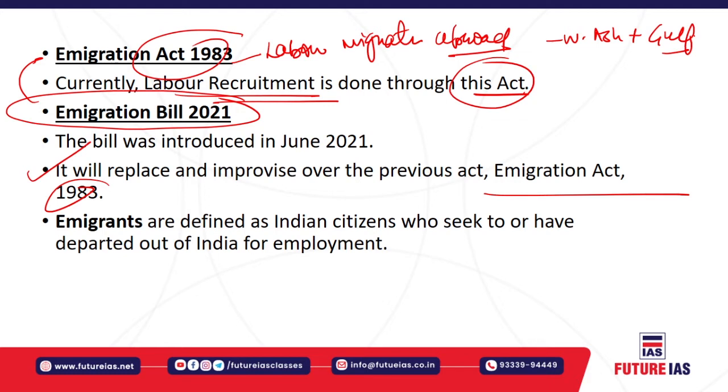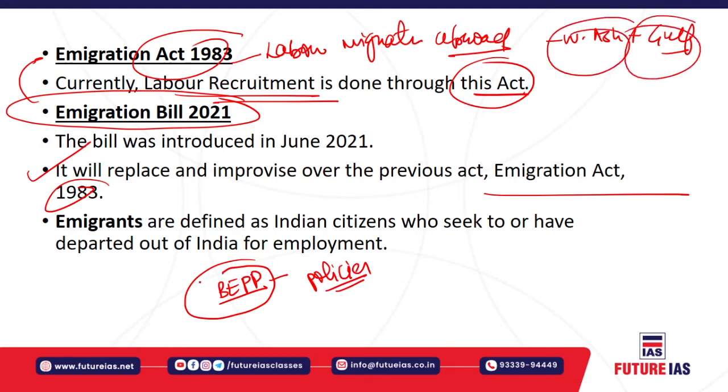for the welfare of the migrant workers. The draft bill basically seeks to create two authorities. First is the BIPP, the Bureau of Immigration Policy and Planning. Its function will consist of preparing policies on matters related to the welfare of immigrants, and negotiating labor and social security agreements with destination countries like those in West Asia and the Gulf. So the Bureau of Immigration Policy and Planning is the one authority.